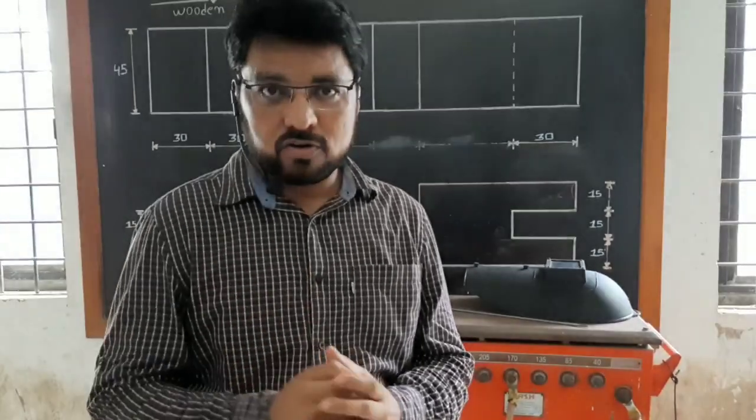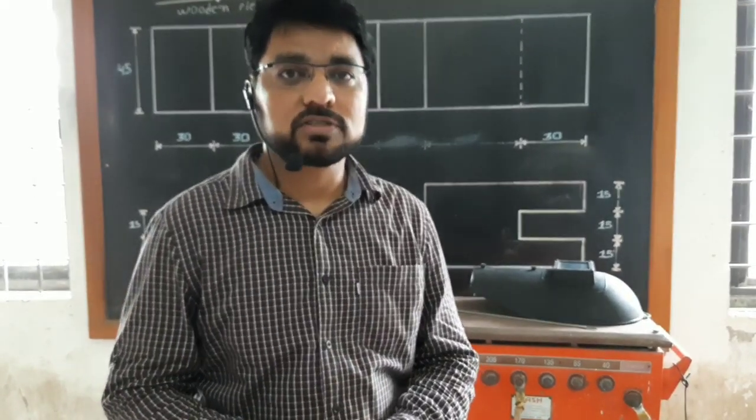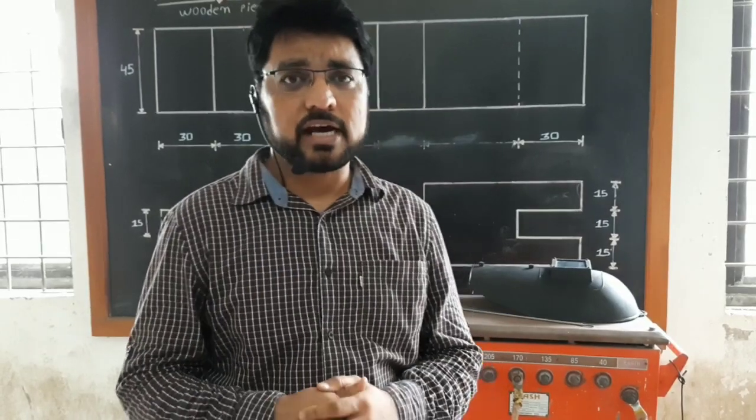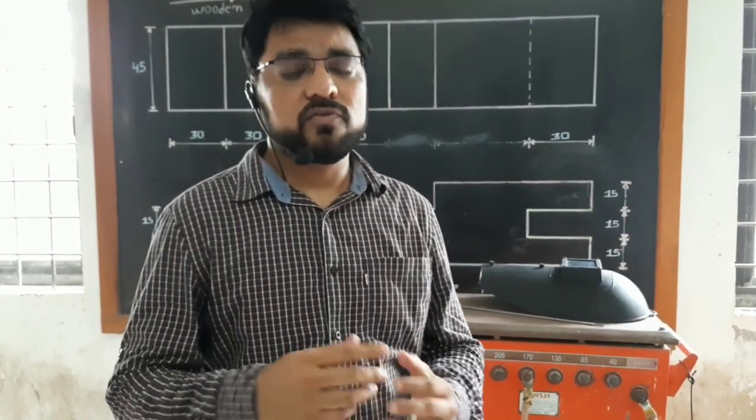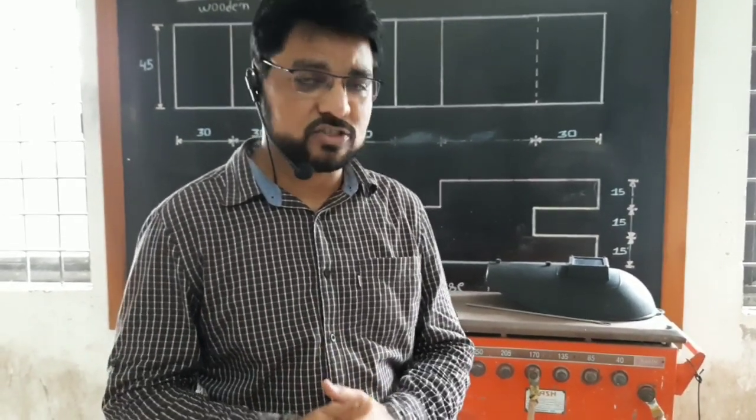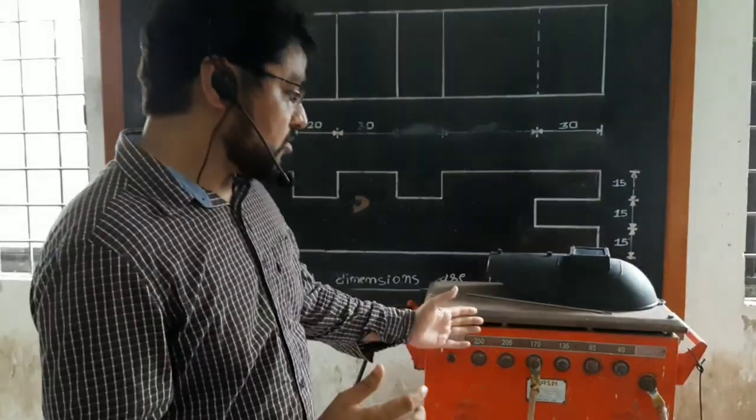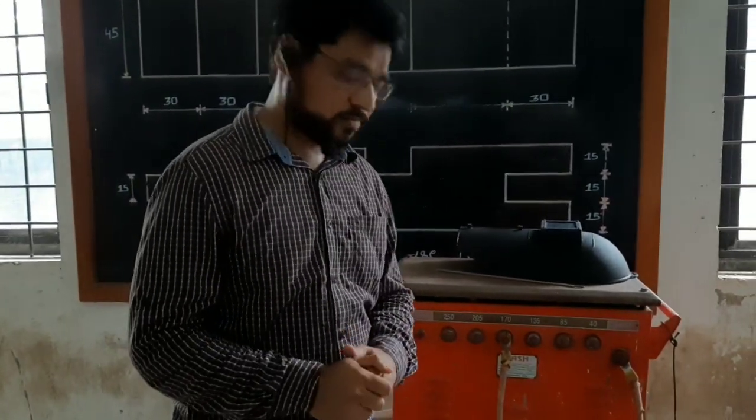The first and common example of arc welding process is manual metal arc welding that we can see in the small scale industry, in small factories. This type of welding machine can be seen.